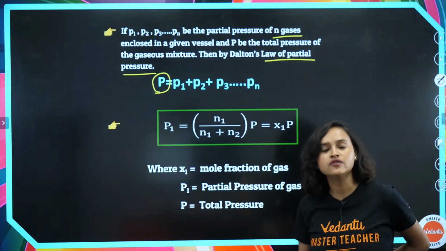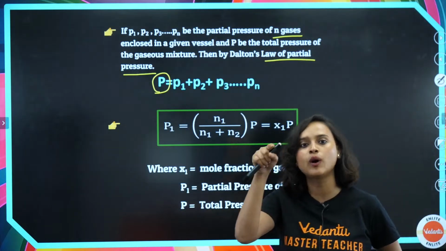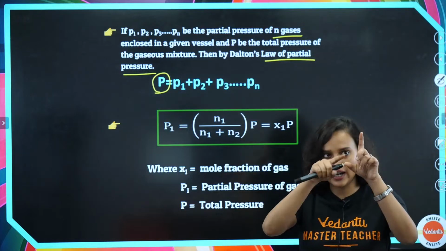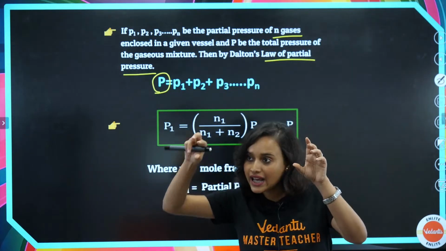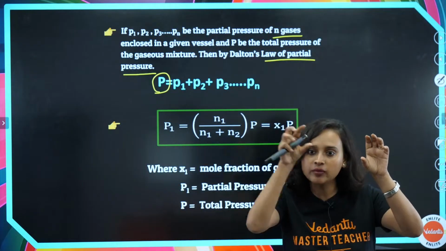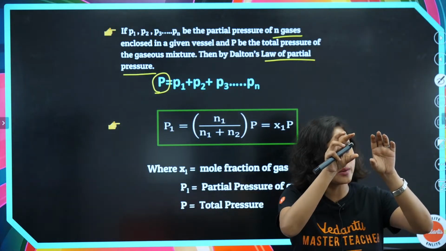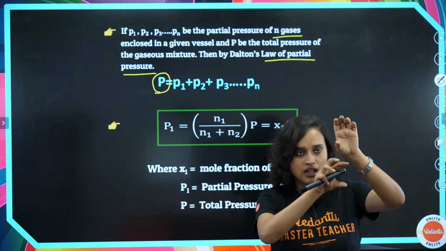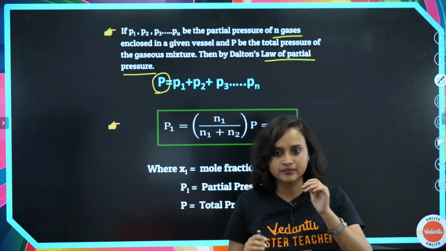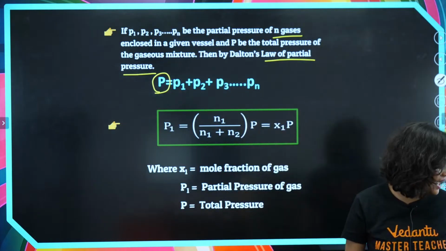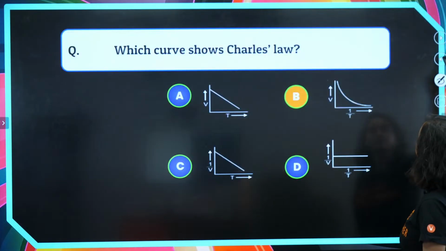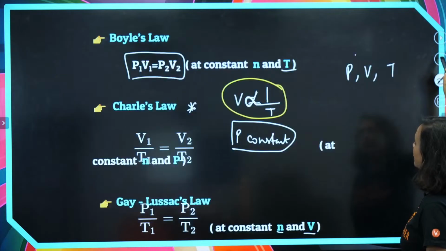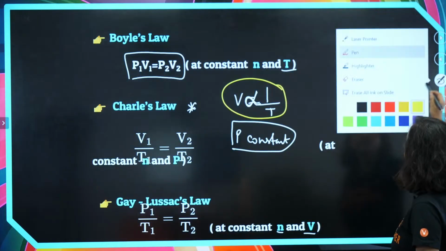Basically, what we are doing is plotting a graph of V and 1 by T. If I write V is equal to 1 by T, then it will be V into T. But if I write V divided by T1, then you are right. It's directly proportional.